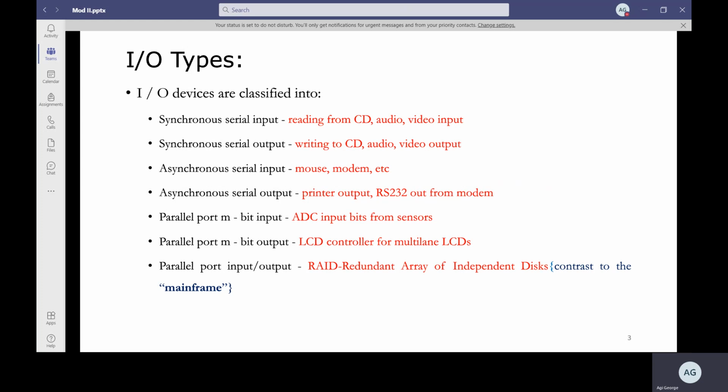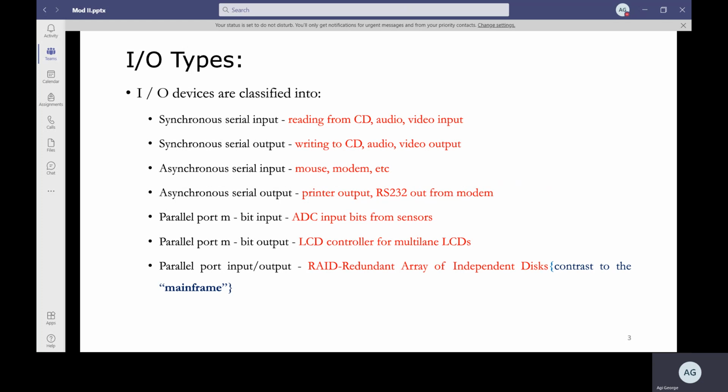Then you have asynchronous, which is the case where you do not have a clock. The mouse works according to that, because the mouse works based on your click, so it is asynchronous. Then you have the modem. Then asynchronous serial output: you have printers, and the RS-232 from the modem.